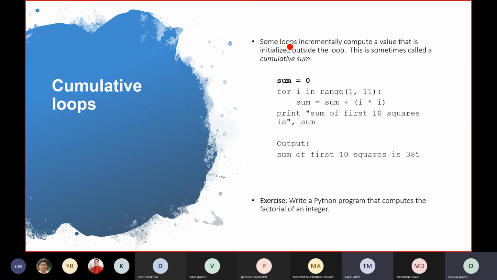So there's one more thing. Like you just talked about, there may be a situation where we need to start again and again with a specific number. So some loops need to calculate a value which is initialized outside the loop. So here the initial value, the sum is 0, and now we need to do a different function inside the loop.